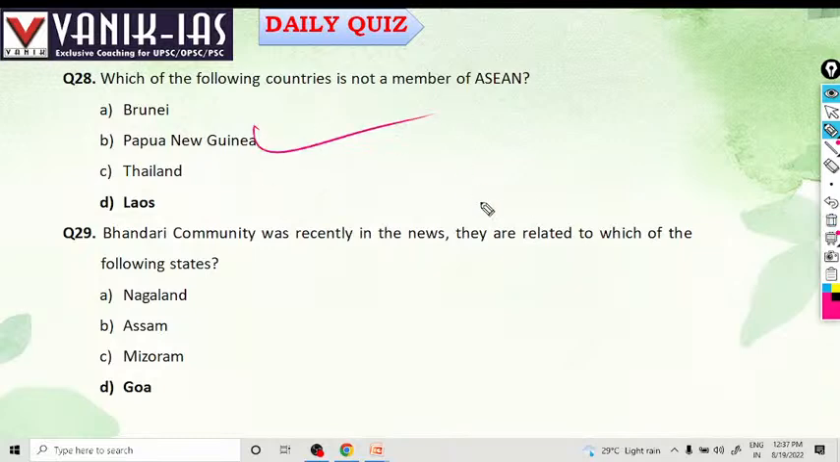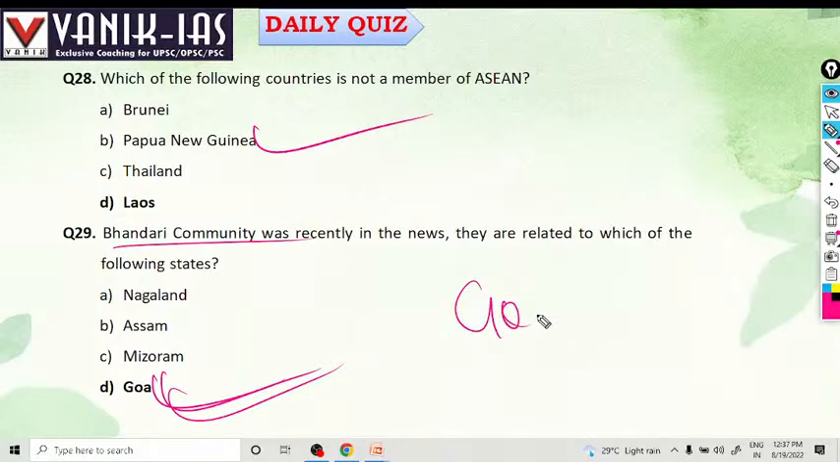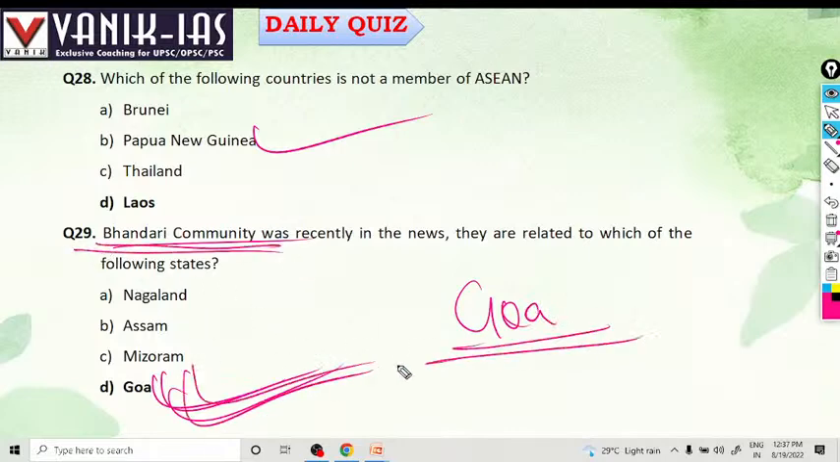The Bhandari community was recently in the news. It is in Goa. The Bhandari community is in Goa because they are significant in numbers. They are relevant so far as the Goa election is concerned. That's why the Bhandari community, it is Goa, recently in news.